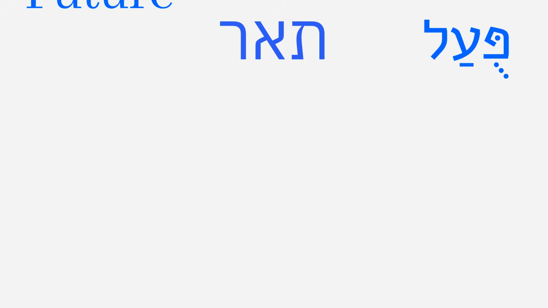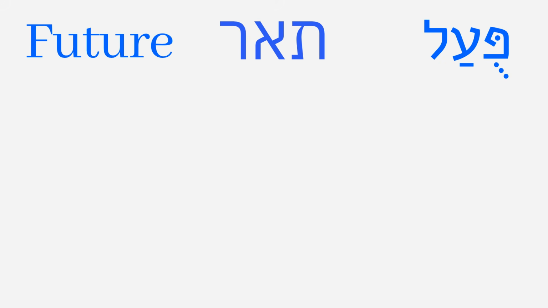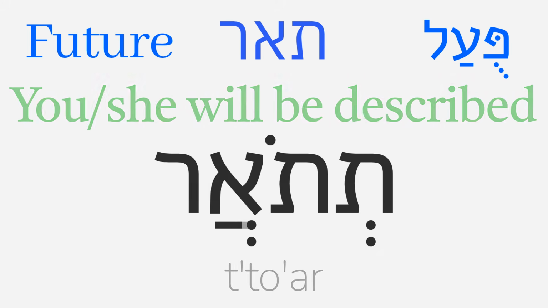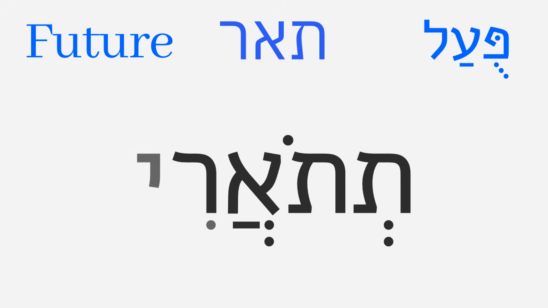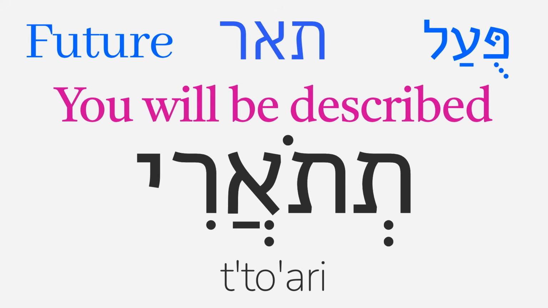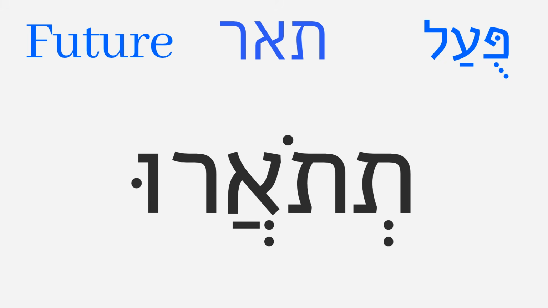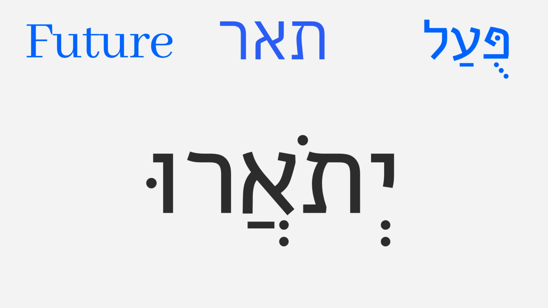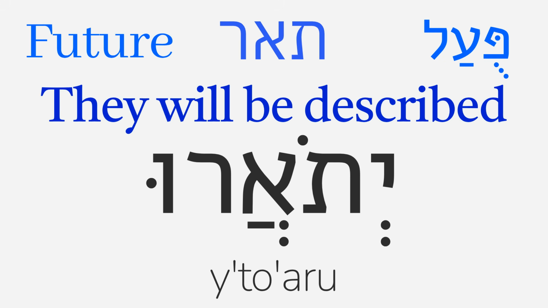A few forms of the Pual future tense do as well. To'ar, you will be described masculine singular or she will be described, can change its patach to a patach schwa and add i to make to'ari, you will be described feminine singular. Adding u instead, we make to'aru, you will be described masculine plural. Finally, with a ya prefix, we have yeto'aru, they will be described.